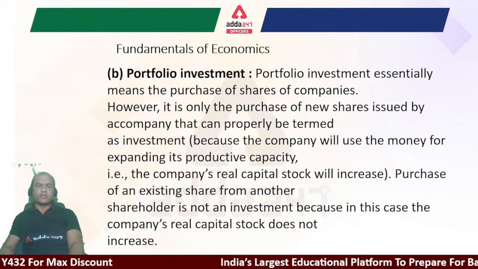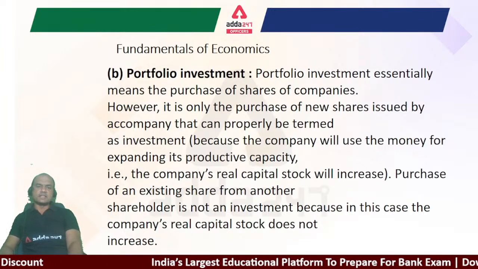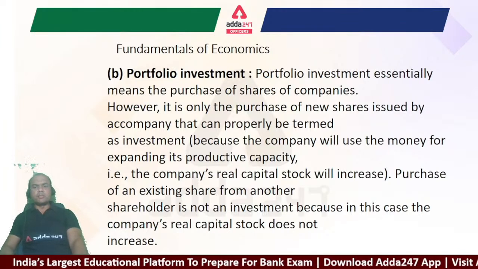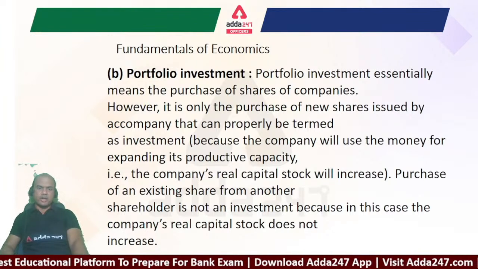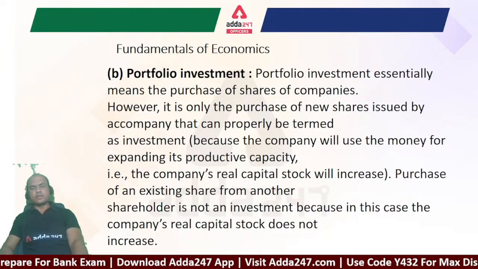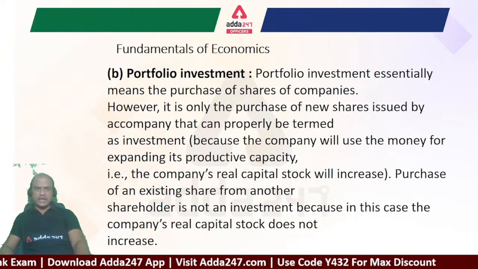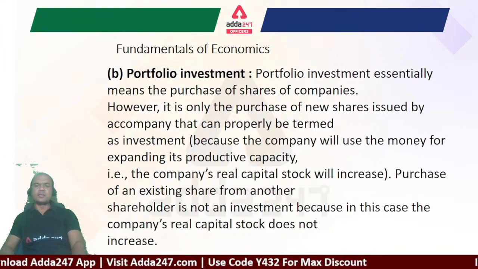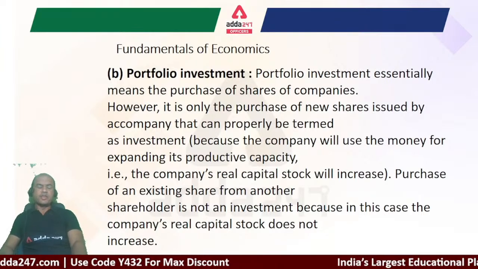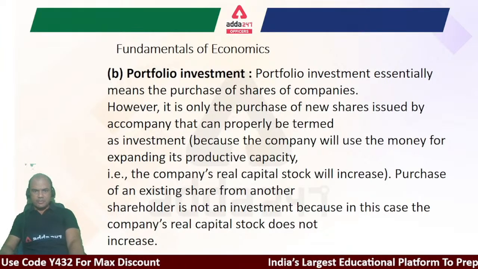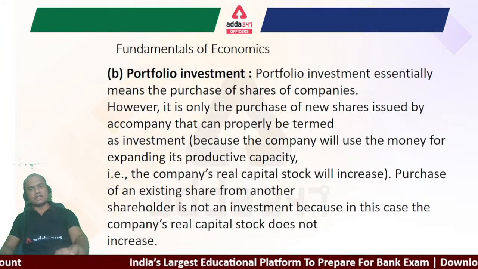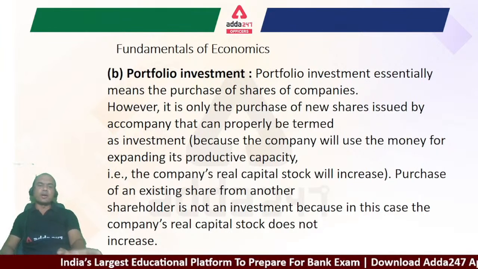Portfolio investment or FPI essentially means the purchase of shares of companies. However, it is only the purchase of new shares issued by a company that can properly be termed investment. If the company issues new shares and the investor buys them, that is called investment, first-time investment. See here, there are two types of markets, primary and secondary. Primary means when new shares are issued and somebody buys those shares. So this will be called a new investment.